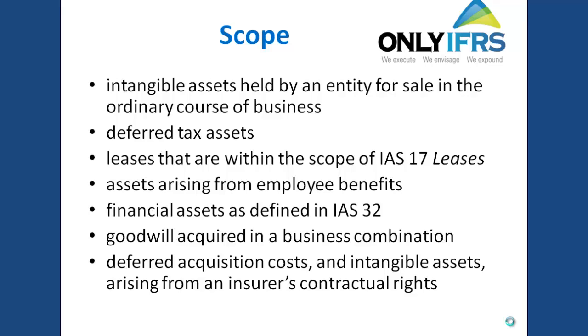Scope. This standard is not applicable to intangible assets that are held by an entity for sale in the ordinary course of business. For example, a software company might sell software in CDs. That software will be considered as goods. It is not an intangible asset. Also, the standard is not applicable to deferred tax assets, leases that are within the scope of IAS 17, leases of intangible assets, assets arising from employee benefits, financial assets, goodwill acquired in a business combination, and deferred acquisition costs relating to insurers' contractual rights.